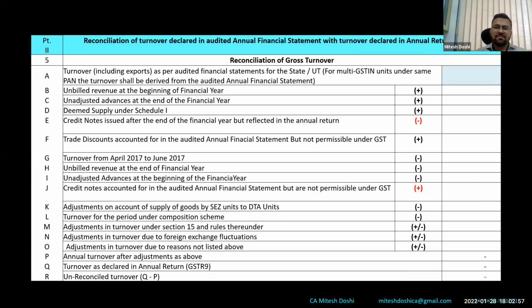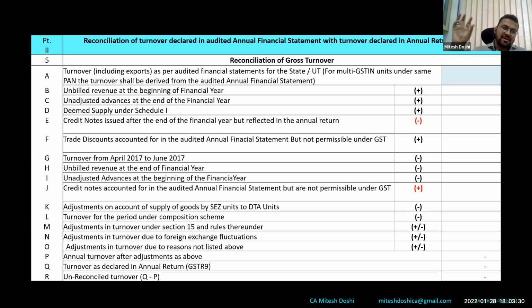So there can be various incomes like dividend, interest, sale of scrap. Also, people show it in other incomes. So whether all those have to be covered in table 5A or not. So this is what I would say. Ideally, what they want is all income should come here. Even though they have used the word turnover, in my view, they want all incomes that have been earned by an assessee during the year ideally should be disclosed here, basically.